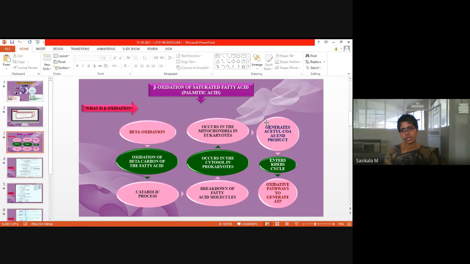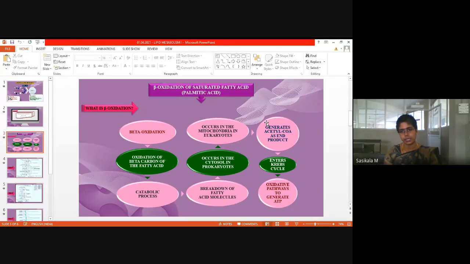Since acetyl-CoA is formed from both carbohydrate and lipid, and this acetyl-CoA is the precursor for Krebs cycle, Krebs cycle is called the final common oxidative pathway.